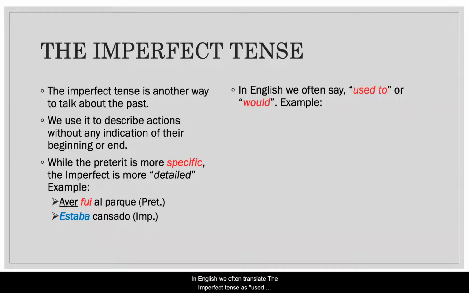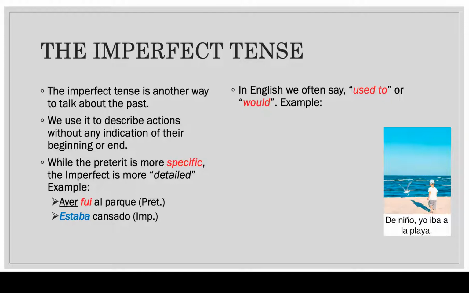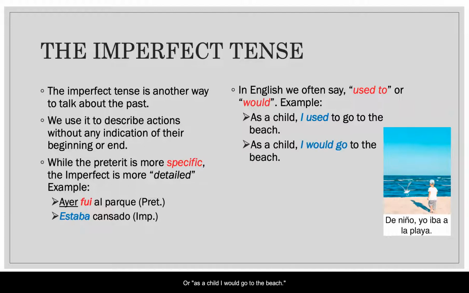In English, we often translate the imperfect tense as "used to" or "would." Take a look at some of these examples. "De niño yo iba a la playa." I could translate this as: as a child, I used to go to the beach. Or, as a child, I would go to the beach. "Iba" is the verb ir in the imperfect tense.